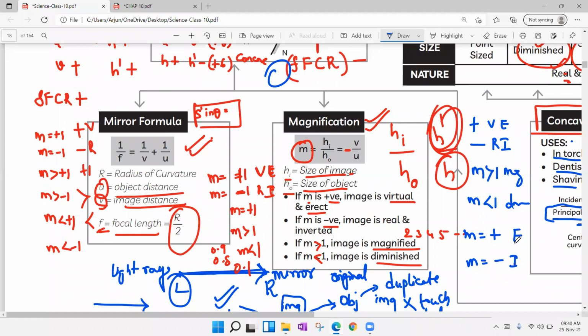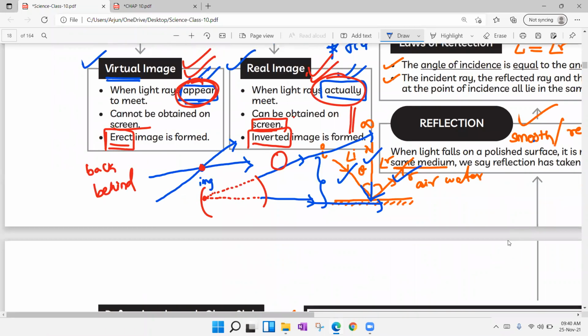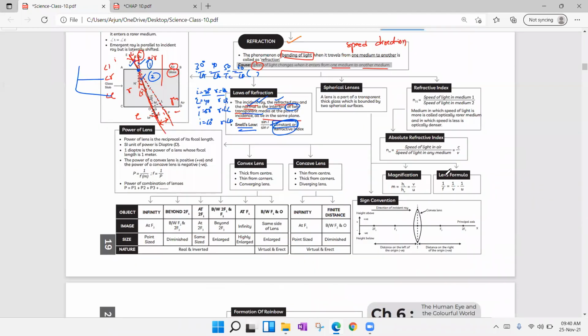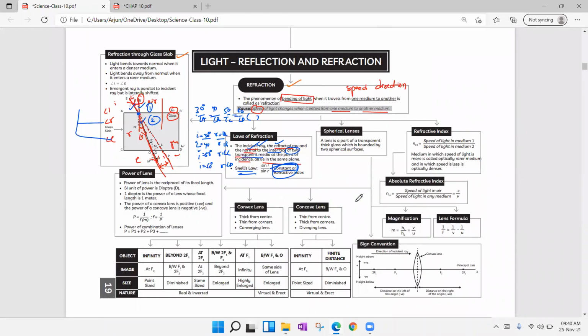In the next lecture, we'll try to understand what is meant by refraction, what concepts you can get in refraction, then what is refractive index, different types of lenses, magnification, image formation, power of lens, etc.